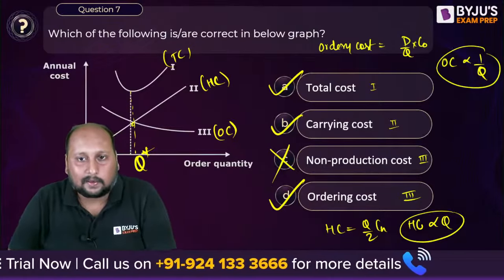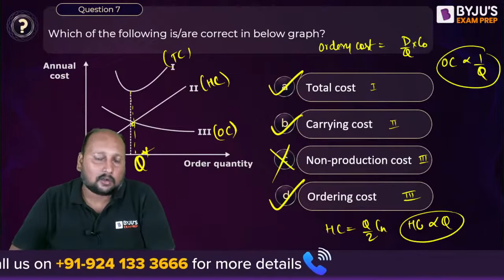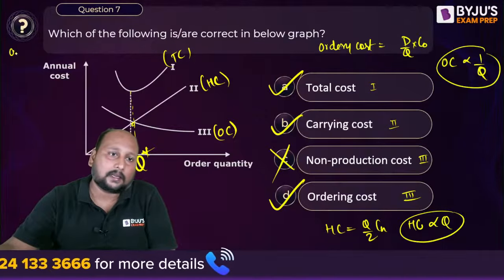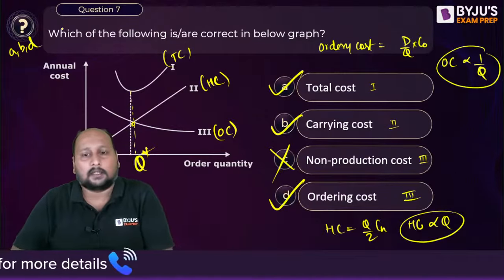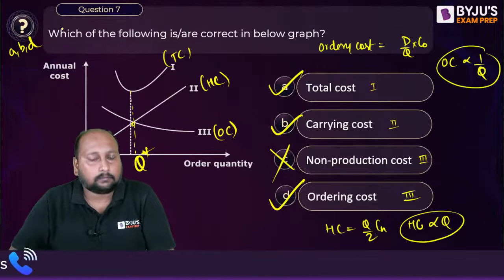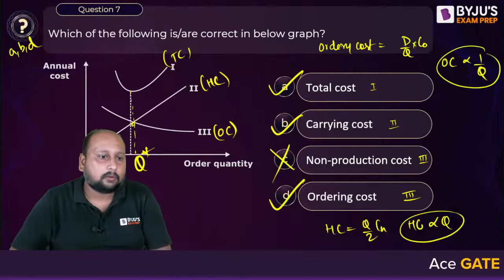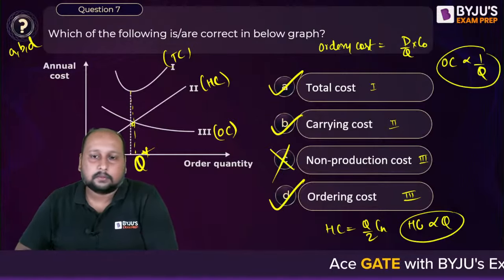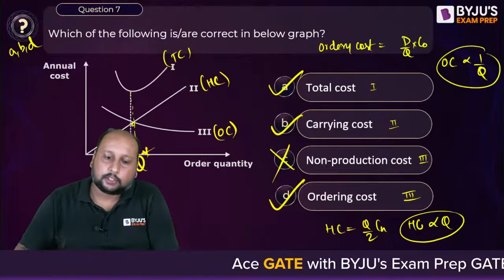We're having total cost, carrying cost, and ordering cost. All the three options A, B, and D are the correct answer. A, B, and D is the final correct answer. Okay, A, B, and D. Done? Yes, Vayu, Raghu, Abhishek, Manish. Done hai? Chale, next question.